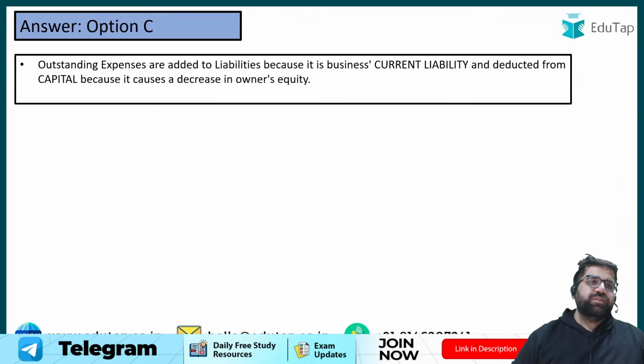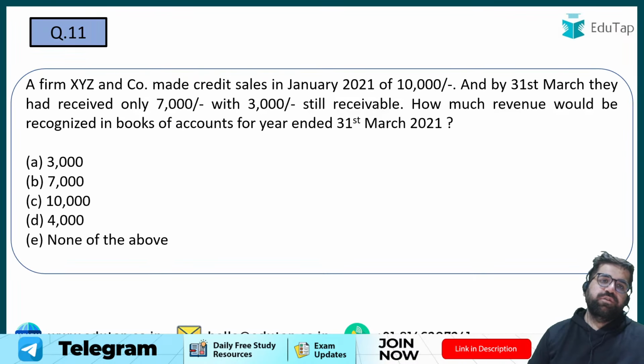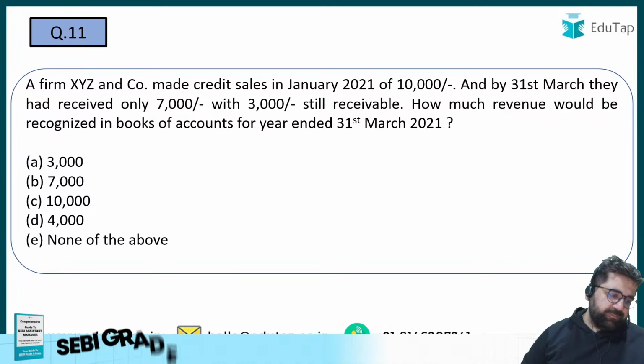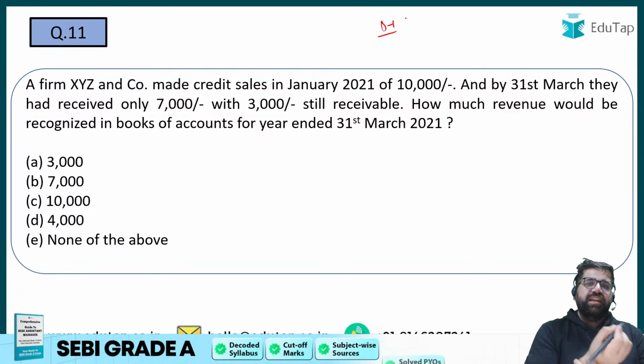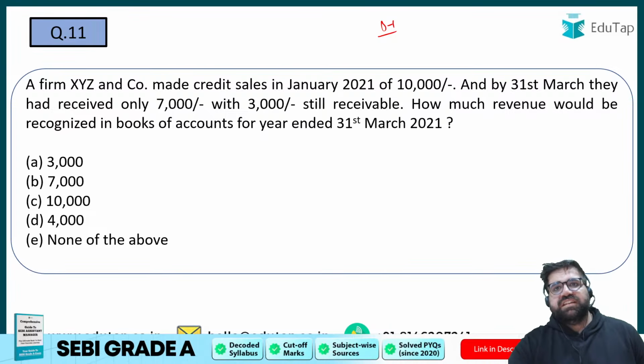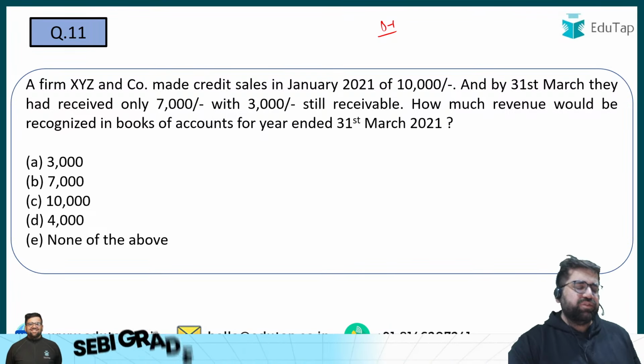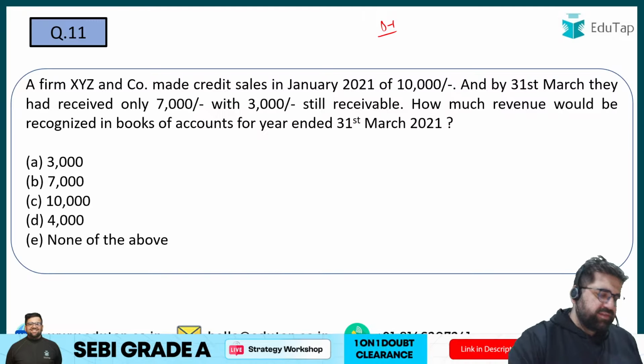Right. Now let's move forward to the next question, question number 11. Very basic question. And this is the level of phase 1, my friends. You might think that these questions are very easy, but in phase 1 you will expect certain questions. We will do some numericals, don't worry. But first try to answer question number 11.